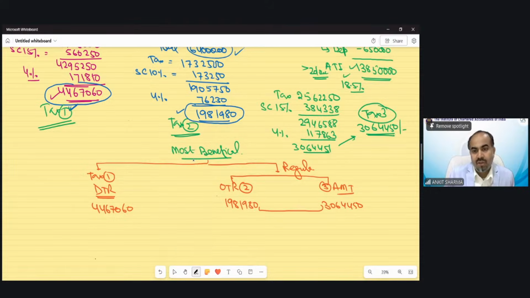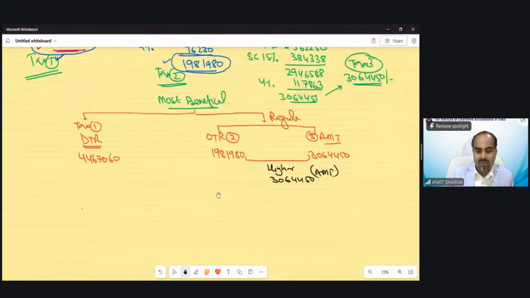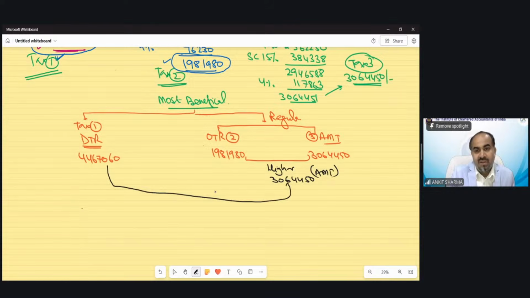So higher of these two would be 3064450, which is AMT, of course. So tax 3 is higher. Now for the purpose of final tax liability, we have to compare tax 1 with the higher value of tax which has been found out.